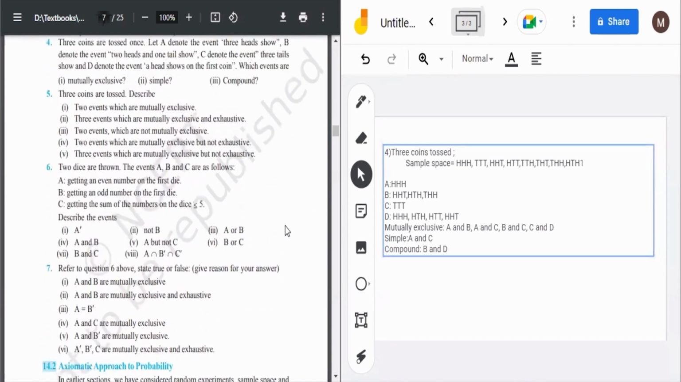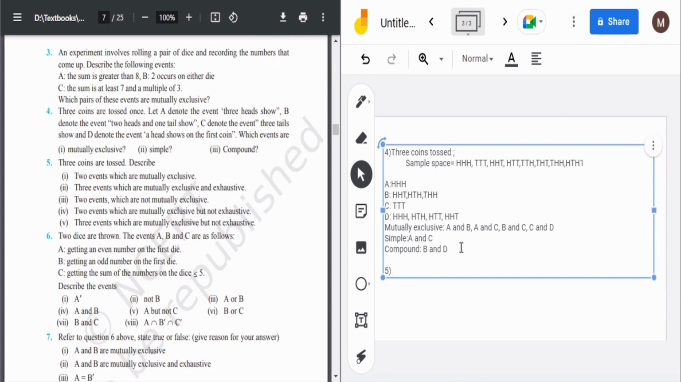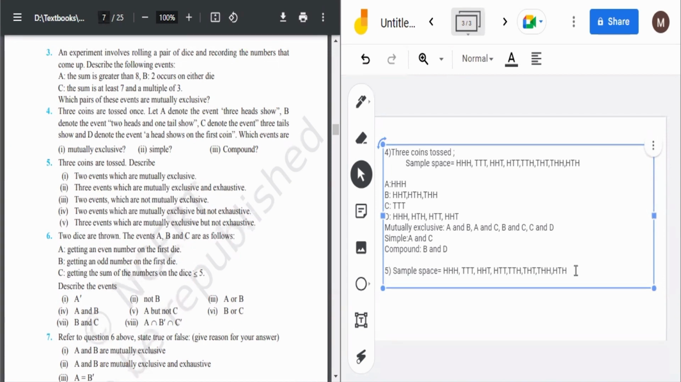Now let's move to question number five. It says three coins are tossed. Describe two events that are mutually exclusive. Again, the sample space will be the same, so let me write it again. So this is the sample space. Then we are asked about mutually exclusive events. How can we tell about mutually exclusive events? Those which are not colliding. Obviously, describe two events which are mutually exclusive.